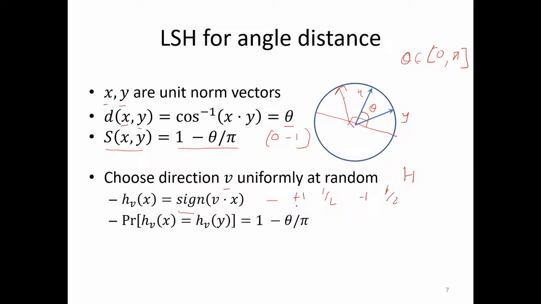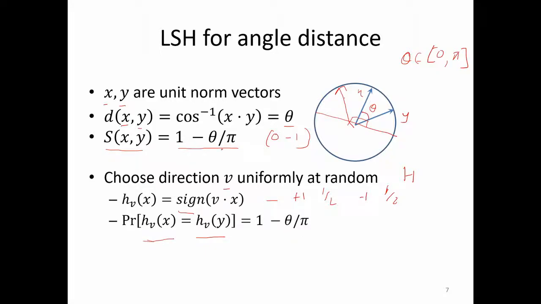+1 or -1, and basically your LSH scheme is, so the claim is that the probability that HV of x is equal to HV of y is equal to the S of x, y, which we have defined here.